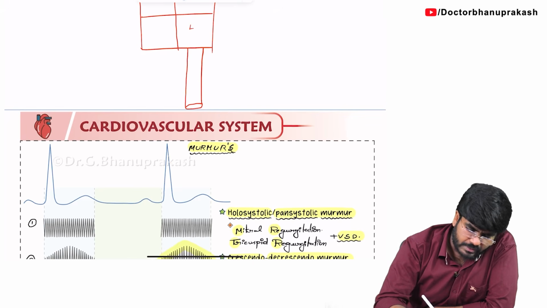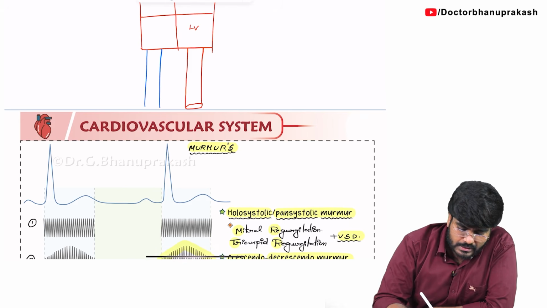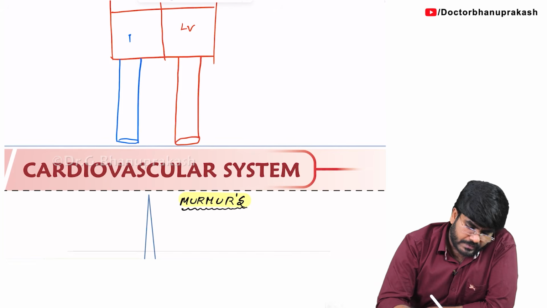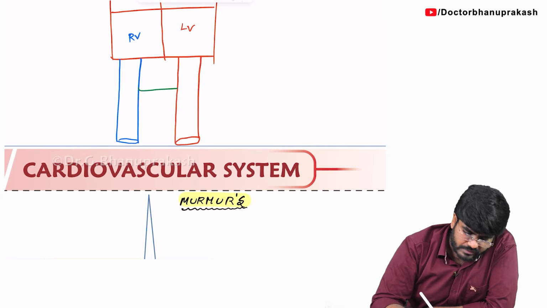From the left ventricle, the blood vessel that is coming out is the aorta. And what is this blood vessel that is going towards the lungs? This is the pulmonary trunk, which later divides into pulmonary arteries going to both the lungs. Here is the right ventricle, let us say. There is this abnormal connection between these two blood vessels. So this abnormal connection is called a patent ductus arteriosus.